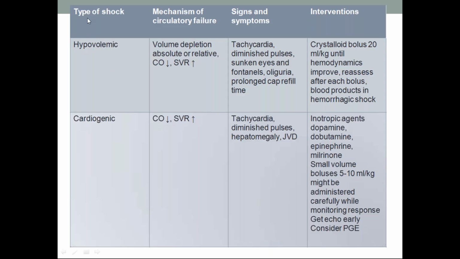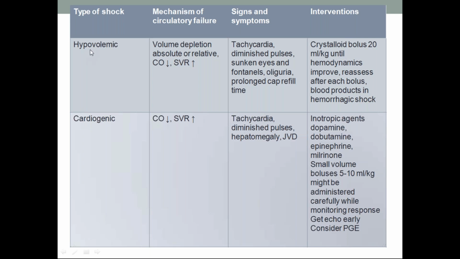Types of shock, we already discussed hypovolemic shock. What will happen? Mechanism of circulatory failure: volume depletion, absolute or relative decrease, leading to decreased cardiac output and increase in systemic vascular resistance. We already discussed systemic vascular resistance tries to maintain BP to a certain extent. Signs and symptoms are tachycardia, to increase the cardiac output, diminished pulses, sunken eyes because fluid is lost, blood loss or fluid loss, depressed fontanelles, and oliguria because the kidney is not getting enough perfusion, prolonged capillary refill time.